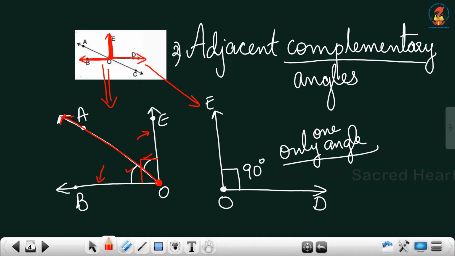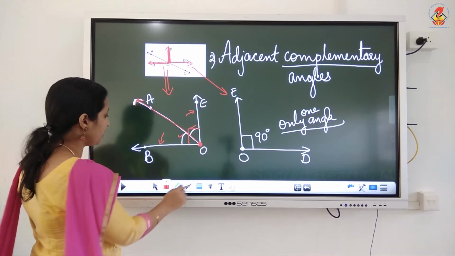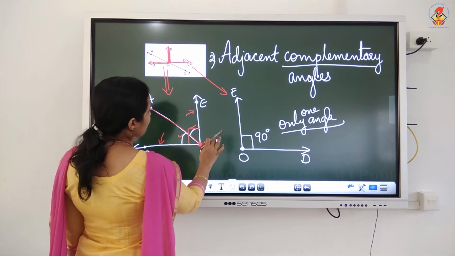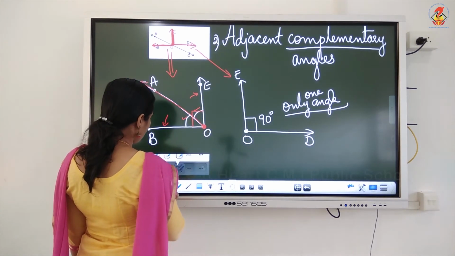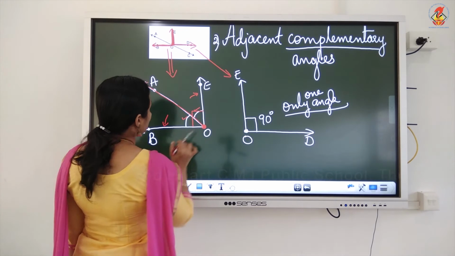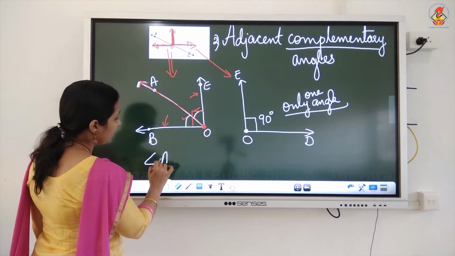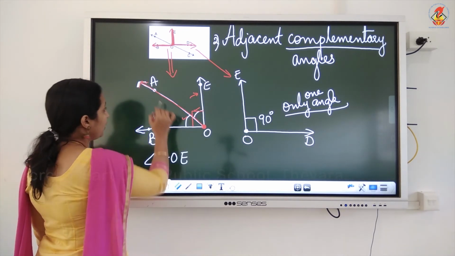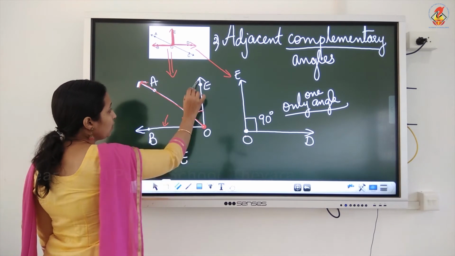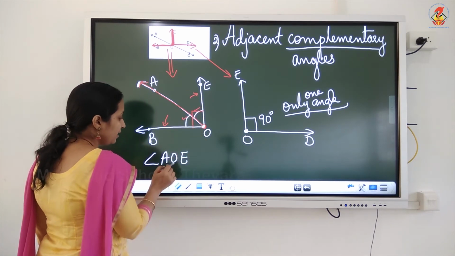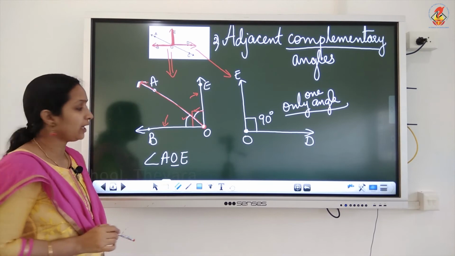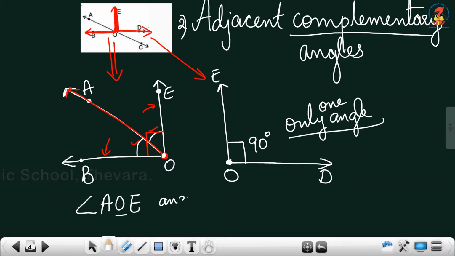So which are the adjacent complementary angles in this given figure? Angle AOE. Angle AOE means where the angle is standing, that letter should be in the middle. And angle BOA.